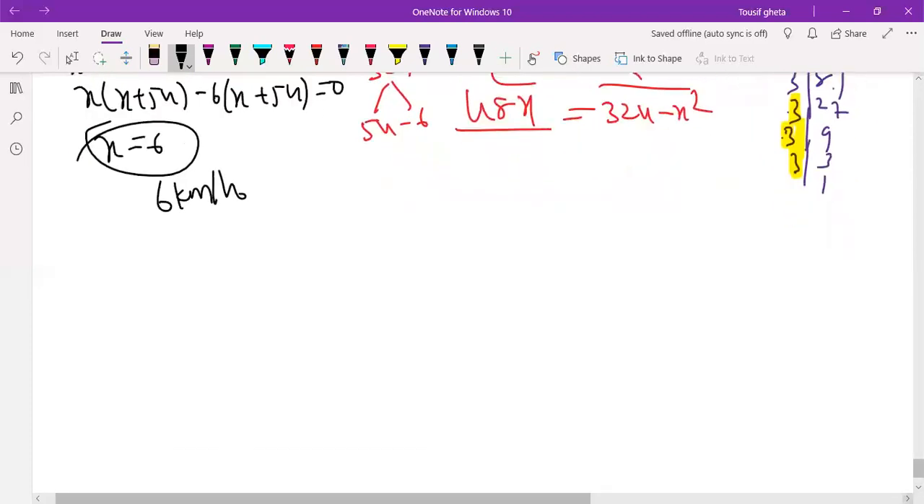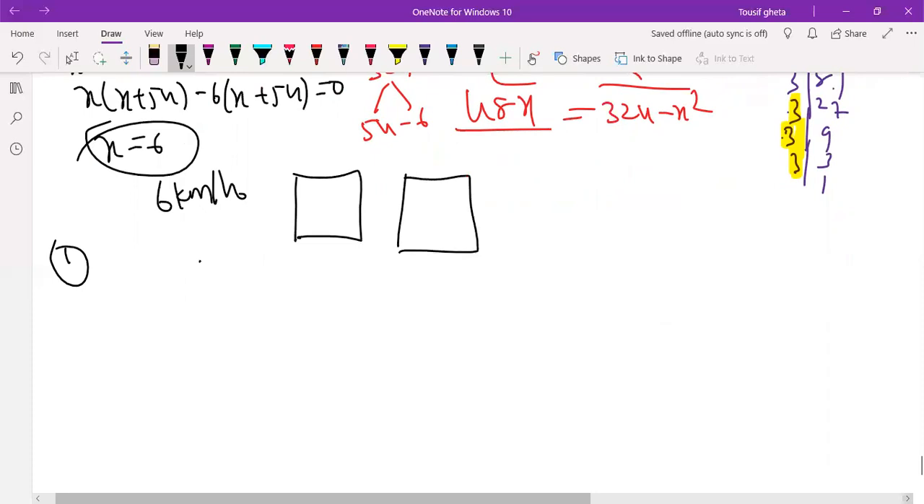Sum of areas of two squares is 468. For example, this is one square and this is another square. This side is x and this side is y. Then we can write x square plus y square is equal to 468. So this is the sum of the areas.